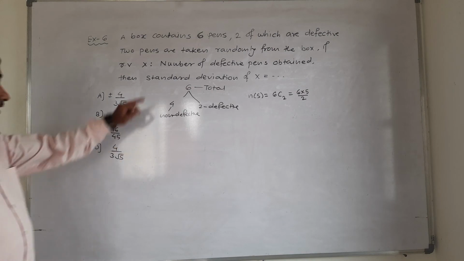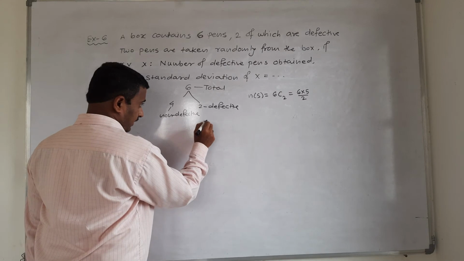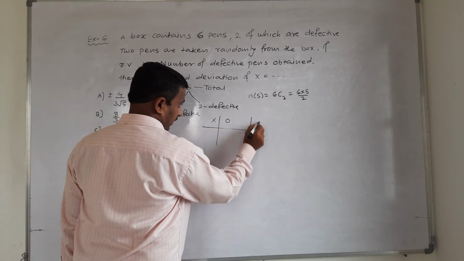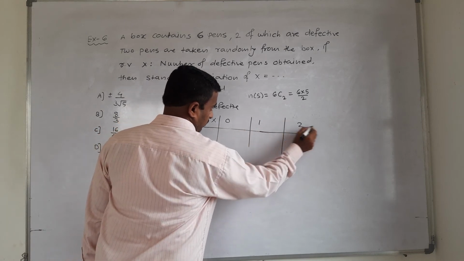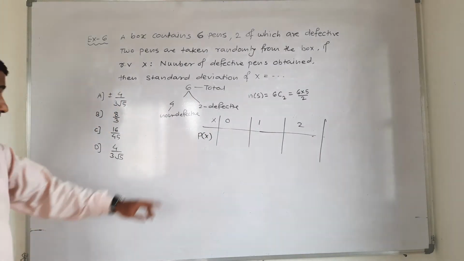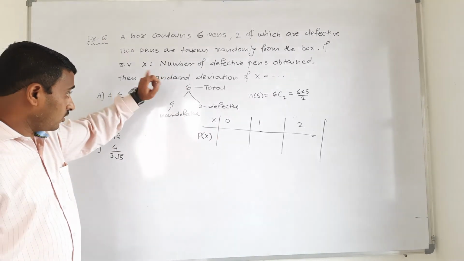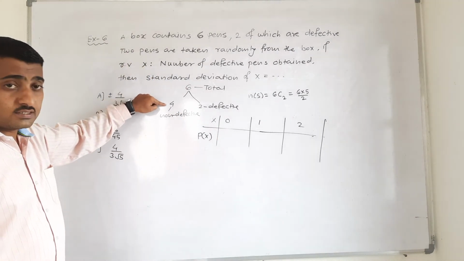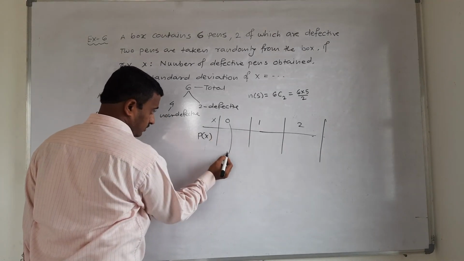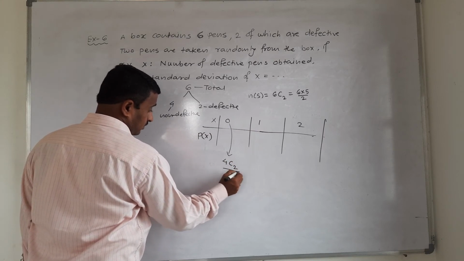So what do we have to calculate? X denotes the number of defective pens, that is 0 defective, 1 defective and 2 defective. That is, the random variable takes the values 0, 1, 2. Corresponding probabilities: for 0 defective, that is all are non-defective, the selection is from these 4. For 0 defective, the probability is equal to 4C2 upon 6C2.